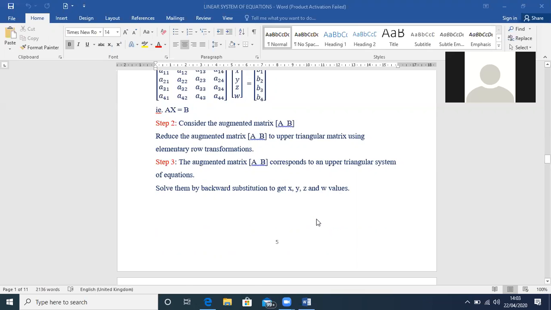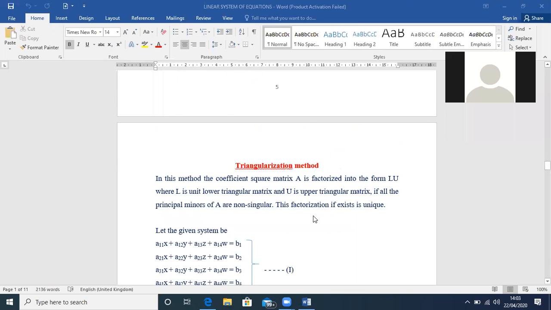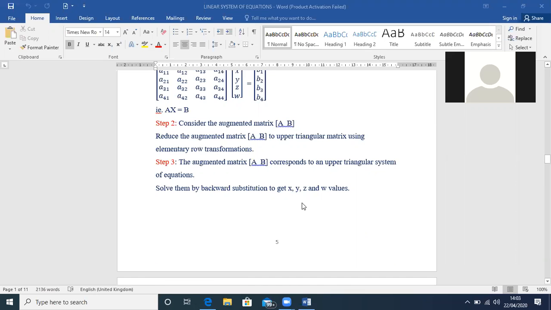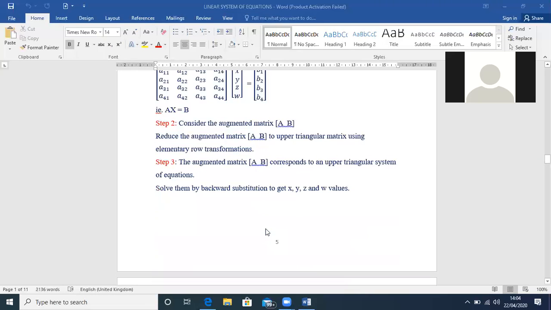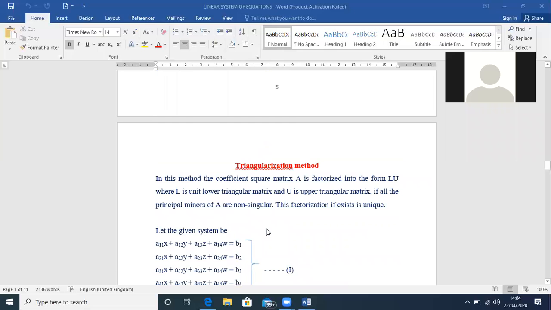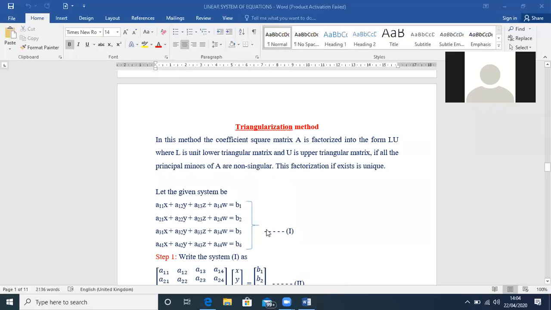Let us go to the last method, girls. This is the triangularization method. The first 3 methods, matrix inversion method, Gauss elimination method, and Gauss-Jordan method, are expected for short answers, whereas the triangularization method is expected for an essay, girls. This is also called the LU decomposition method, where L is the lower triangular matrix and U is the upper triangular matrix.